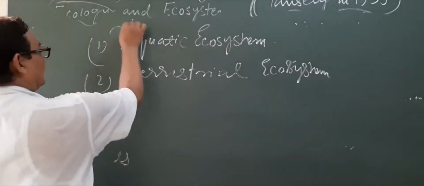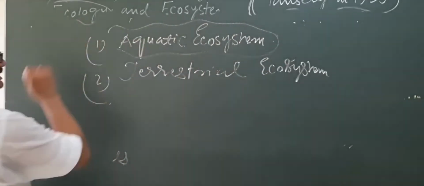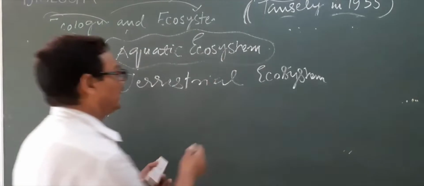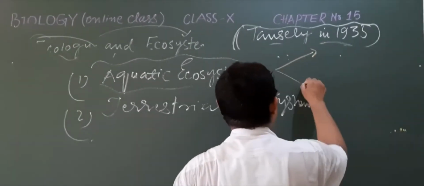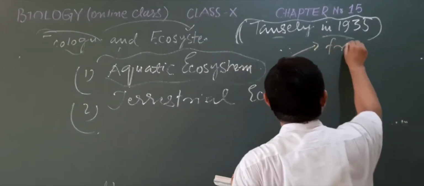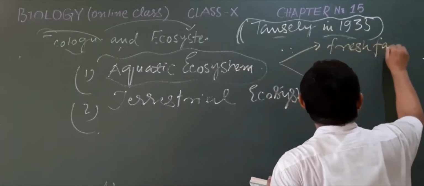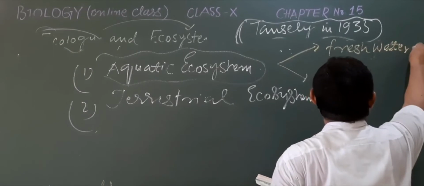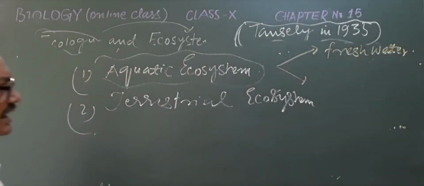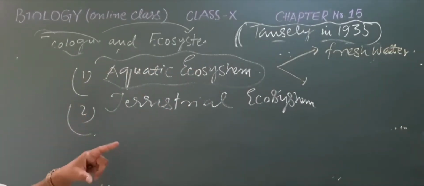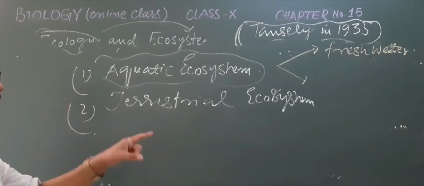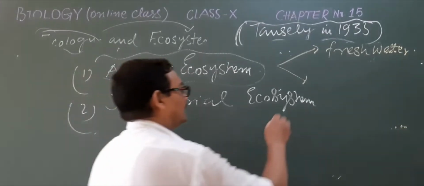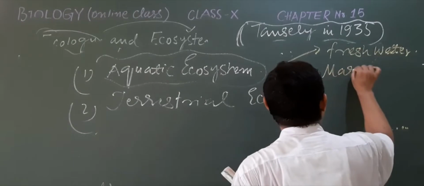If we further look at the category of the aquatic, then we can categorize it in this way: freshwater ecosystem, which includes the river, lake, spring ecosystem, river ecosystem, pond ecosystem, understand? And the second one is the marine ecosystem.